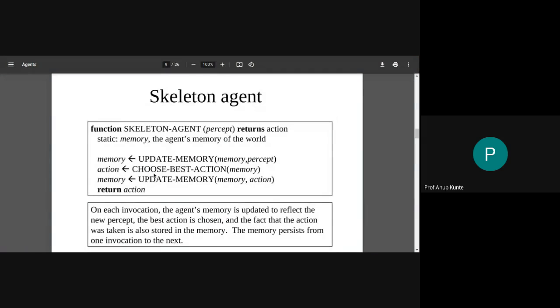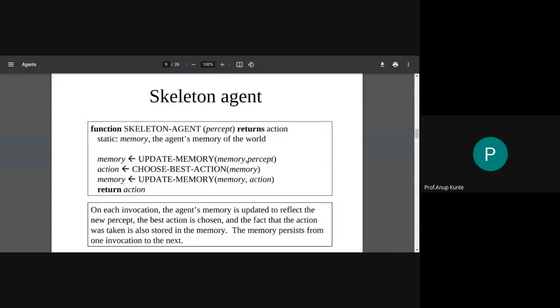Next thing that I'm doing is choose the best action. So based on the renewed memory, I'm trying to figure out what could be the best possible action. So this function is actually the crux of the agent's working. This is going to map the memory to action.